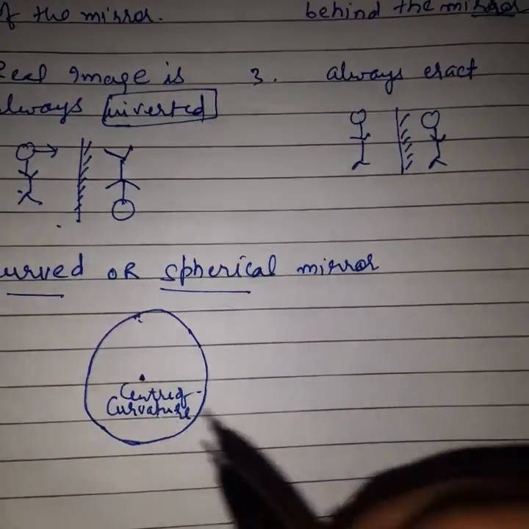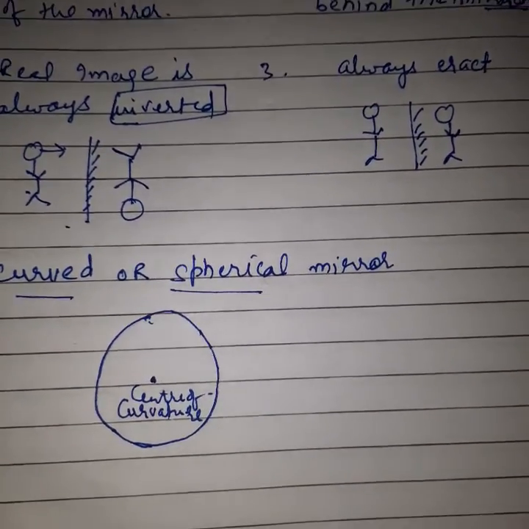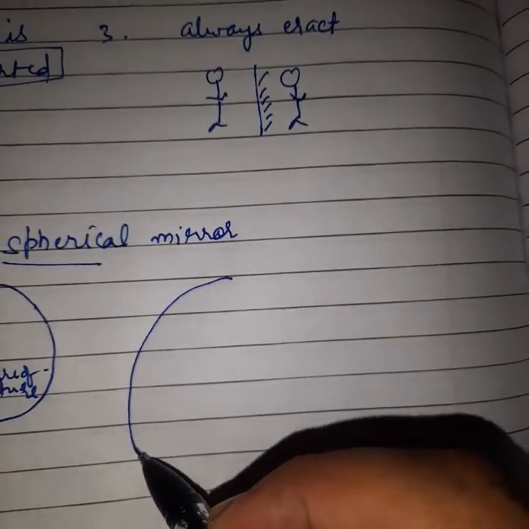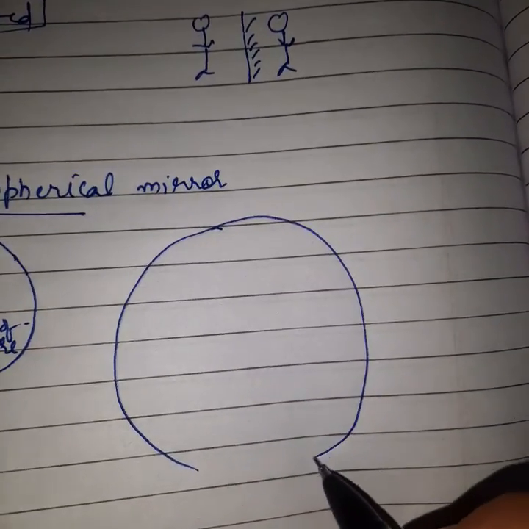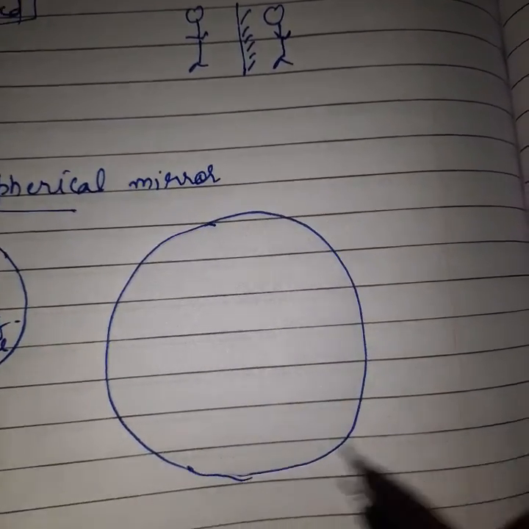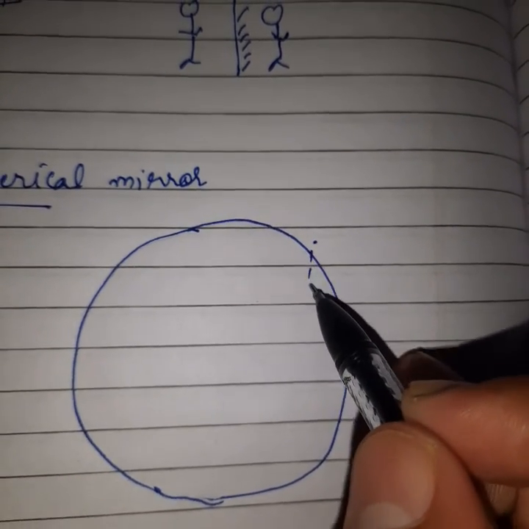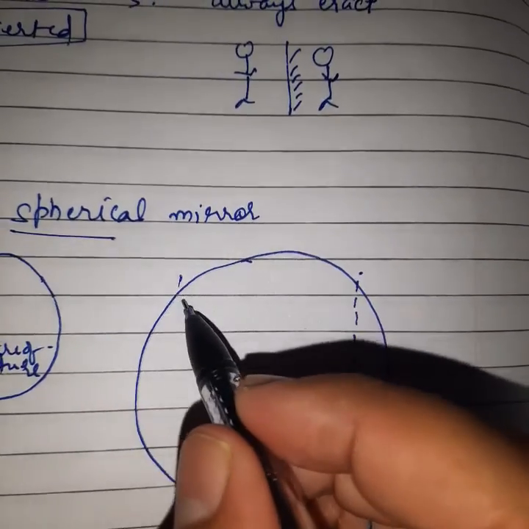Then how do we form our curved or spherical mirror? Curved mirror or spherical mirror. Listen carefully. This is our spherical surface. So simply cut this point from this side like this. This side also, cut like this.